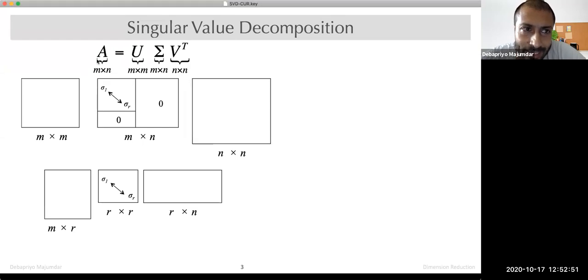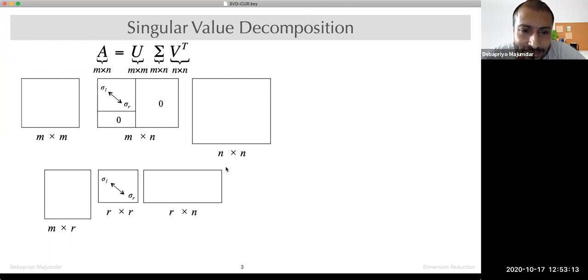If you start with A, which are your data points, that means each column is essentially a vector, a data point that you are plotting, right? So A is, each column is a data point. Okay, M are your features or dimensions, right? So M different features or M different dimensions.